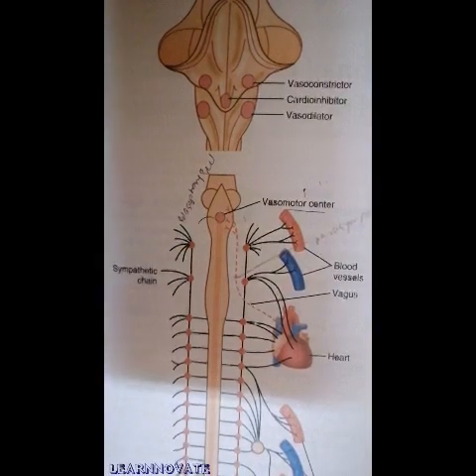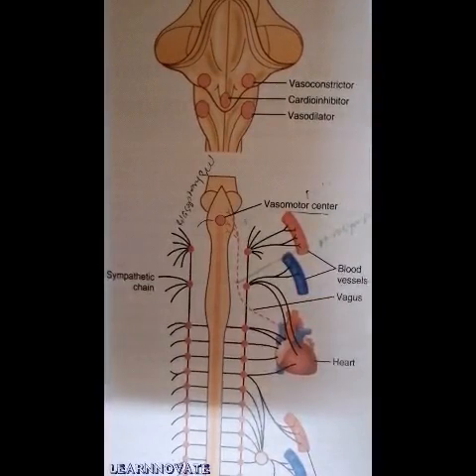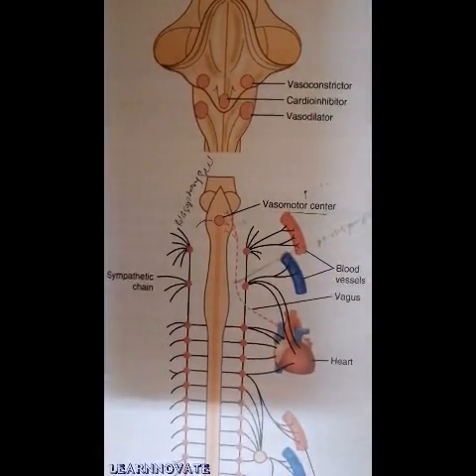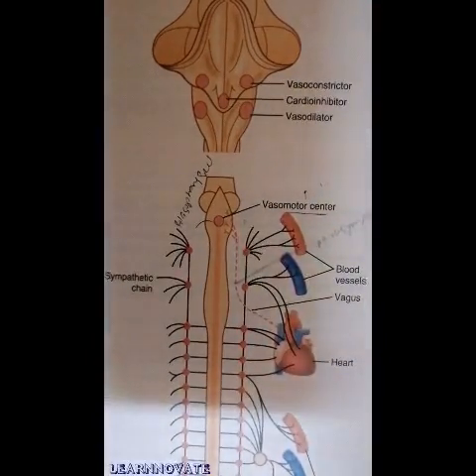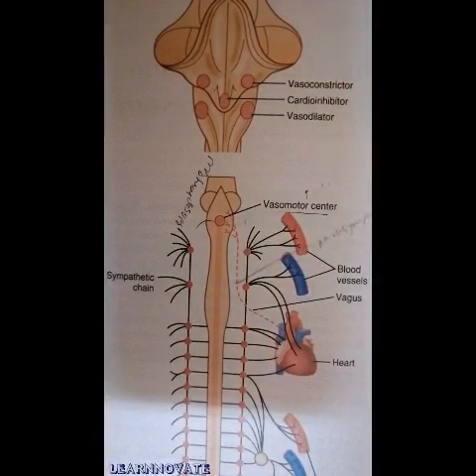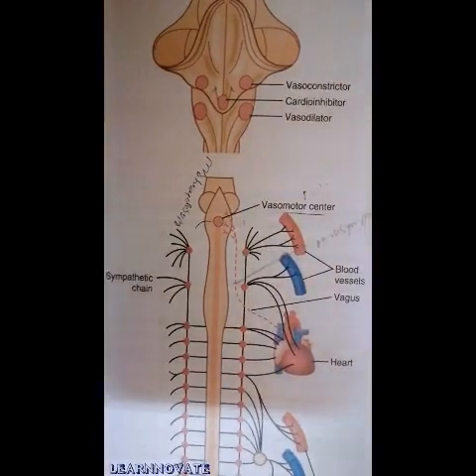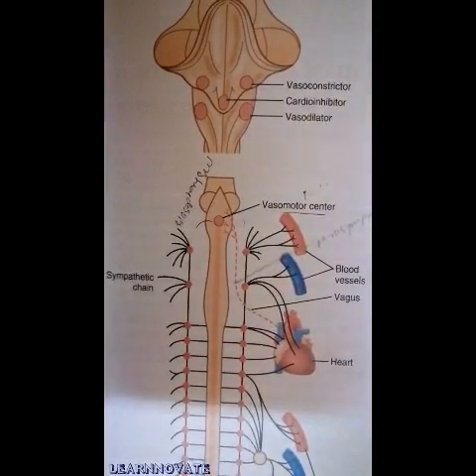In this video, we are going to discuss the nervous regulation of the blood pressure and the blood flow throughout the circulatory system. As we all know, the central nervous system has a major effect on the regulation of the blood flow and blood pressure through some of the respiratory centers and the cardiovascular centers that are located in the medulla and the central nervous system.